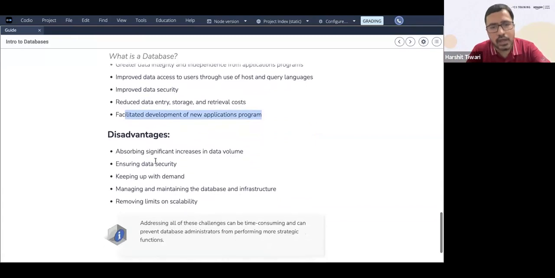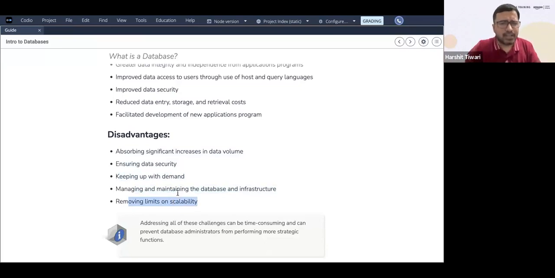What are the disadvantages? Absorbing significant increases in data volume. When you have huge data volumes, that creates issues. Ensuring data security is also a disadvantage. If the company is not vigilant and does not take the correct measures to secure the data, it's vulnerable to hacks, and sensitive data might get leaked, which you don't want. Keeping up with the demand, managing and maintaining the database and infrastructure, and removing limits on scalability, because you have some limits on scalability as well.